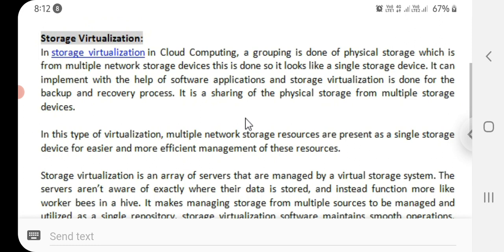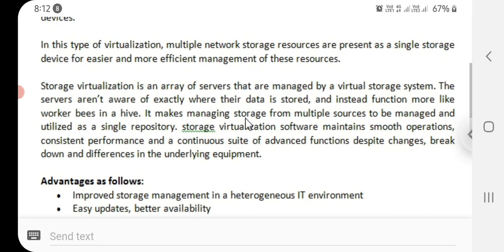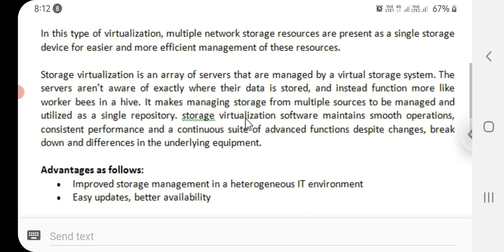It is a sharing of the physical storage from multiple storage devices. In this type of virtualization, multiple network storage resources are presented as a single storage device for easier and more efficient management of these resources. Storage virtualization is an array of servers that are managed by a virtual storage system. The servers are not aware of exactly where their data is stored, and instead function more